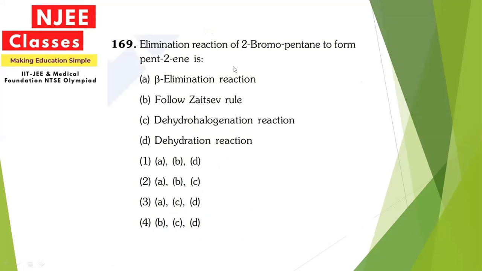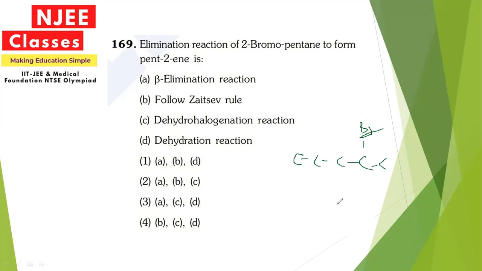Now next, elimination reaction of 2-bromopentane to form pent-2-ene. When we number 1, 2, 3, 4 and 5, the bromo is present on the second position, so the elimination is also known as dehydrohalogenation.